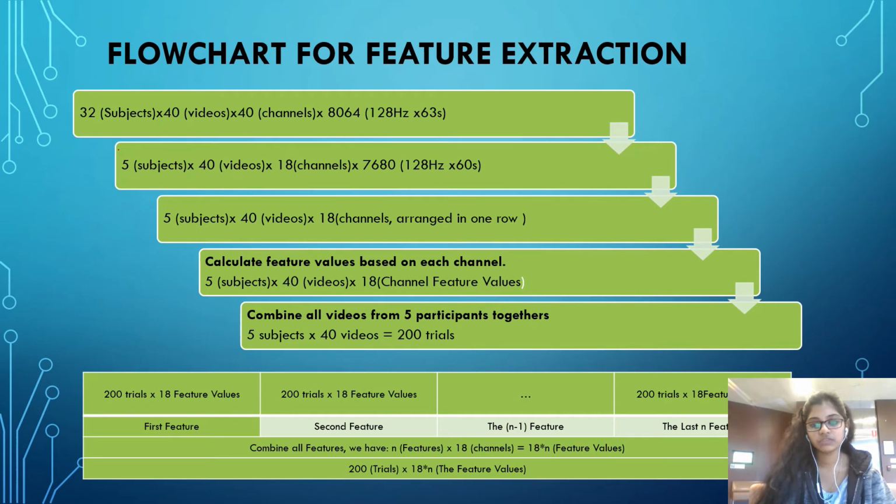If we combine all the features, we'll have 18 times n feature values. This is initially for the 5 subjects. Once we get some results, we'll increase the subjects to 10, 11 and 12. So this is the basic flow chart for the feature extraction.